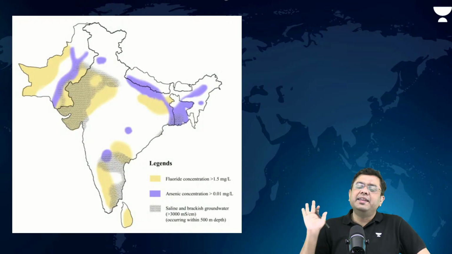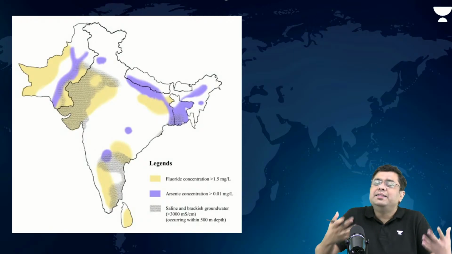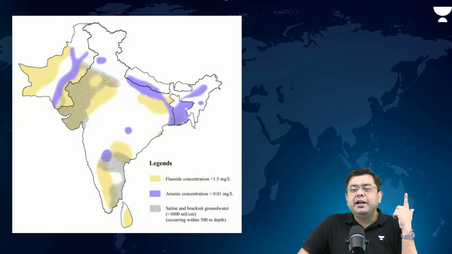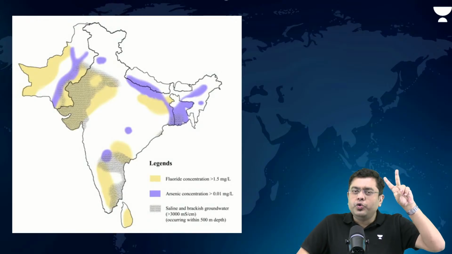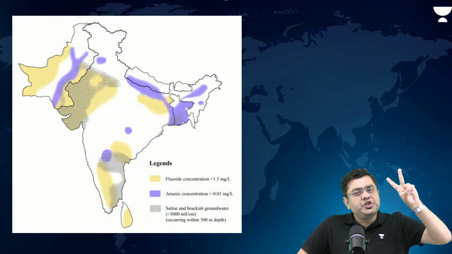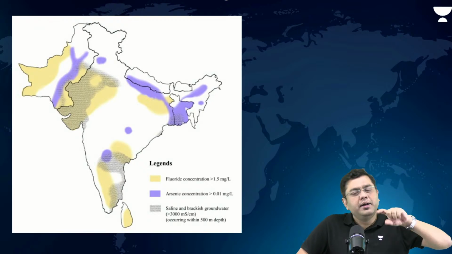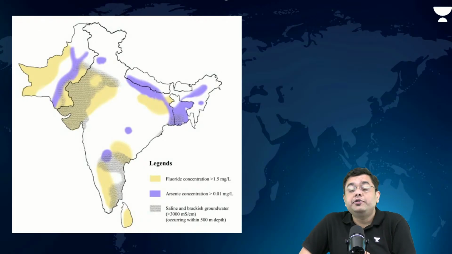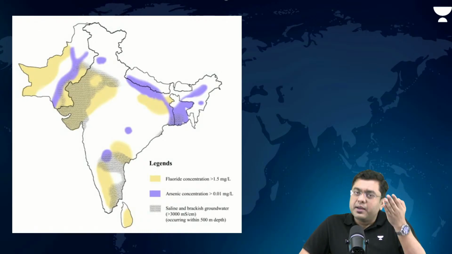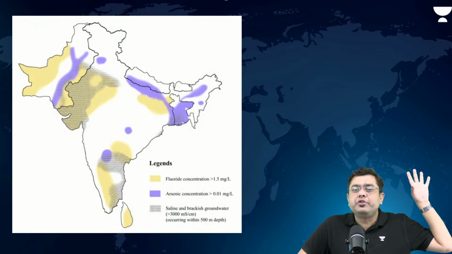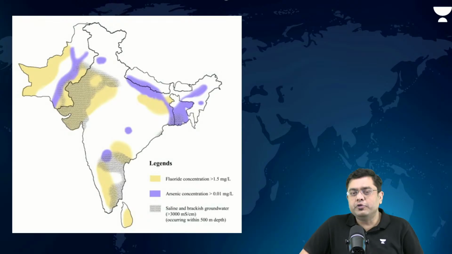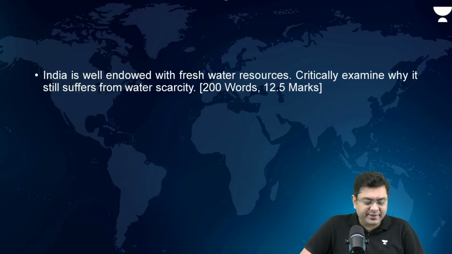Now, the reason that they will ask that why the water stress is there, climate change, changing land use pattern. These are the two reasons. Climate change, changing land use pattern. What have they done? Drought cycles followed by excess rainfall. So the water is not stored, right? Water along with the soil gets eroded. The water is not captured. So changing land use pattern, you should not forget. Climate change, obviously, you will not forget while writing the answer.